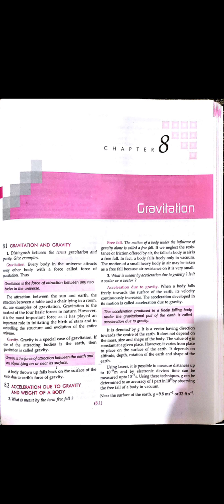Similarly, we have seen that the gravitational constant is denoted by capital G. Similarly, small g is also there. What is that small g? It is acceleration due to gravity. Whenever a body is allowed to fall in the downward direction, suppose we are throwing a ball in the upward direction. On throwing this we are giving that ball a velocity by means of our muscular force, right? We are allowing the body to move in the upward direction with the velocity which we have given to that body, right?